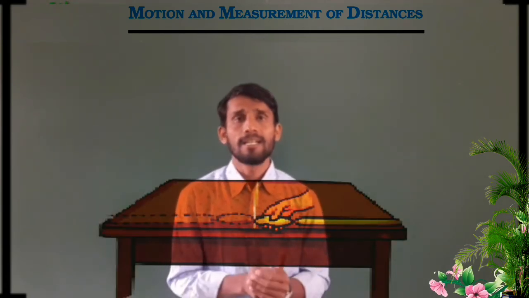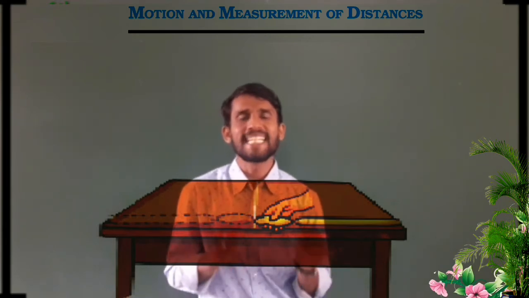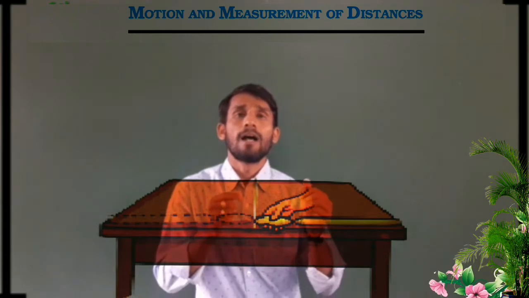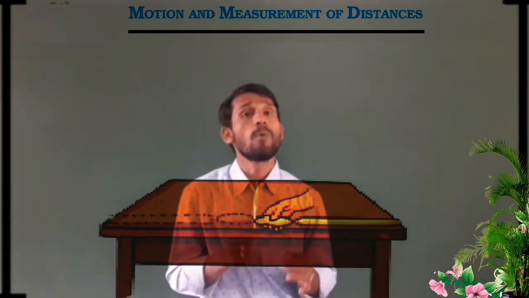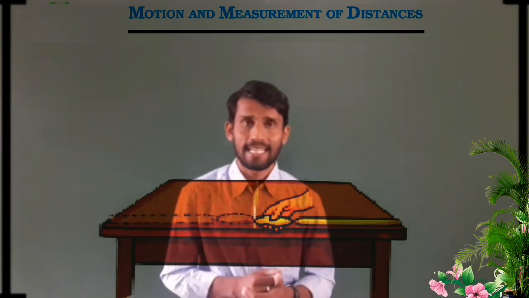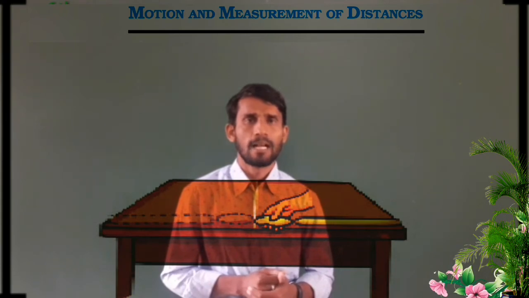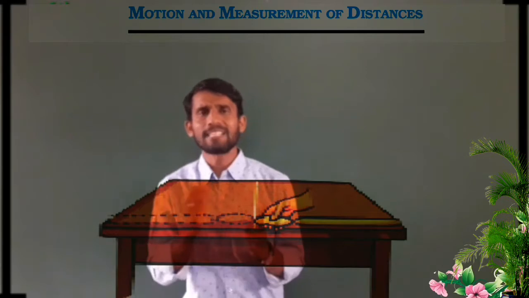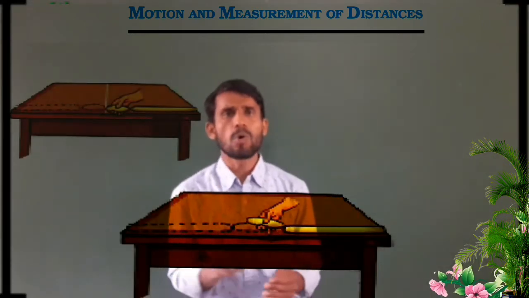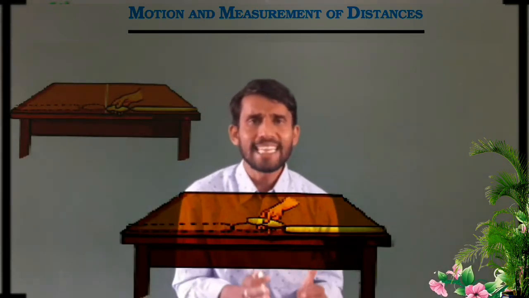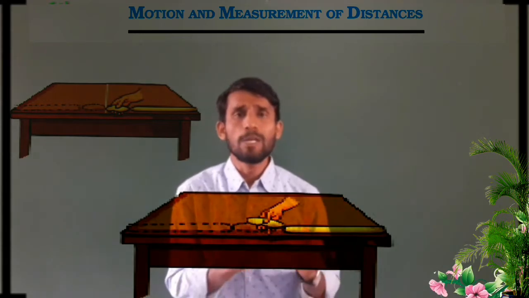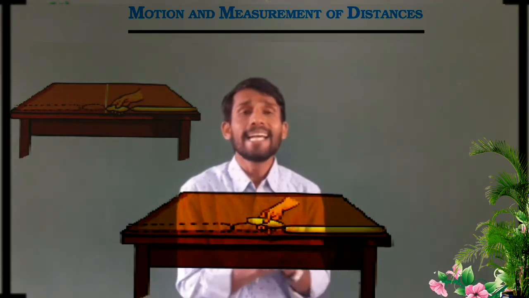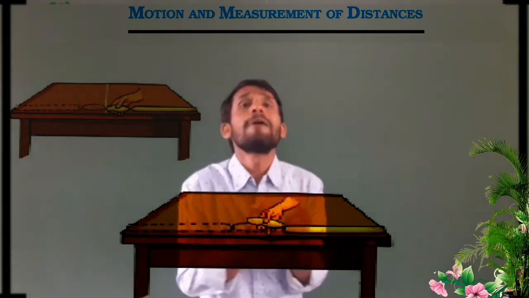See, first one student measures the length of the desk by using one set of gilli danda, and he marks a line. After that, another student also measures the length of the desk by using another set of gilli danda, but here they do not get the same length.